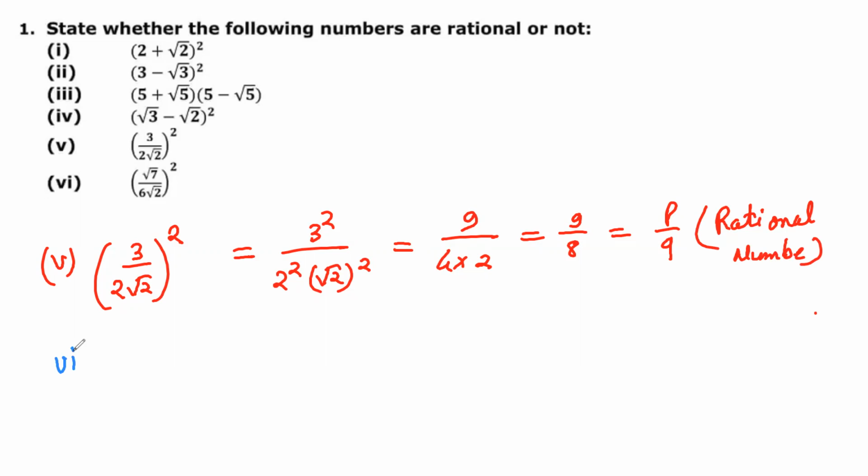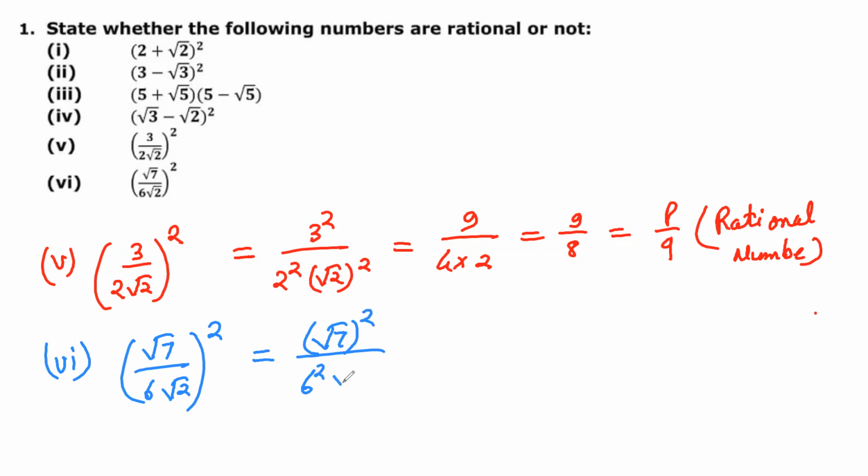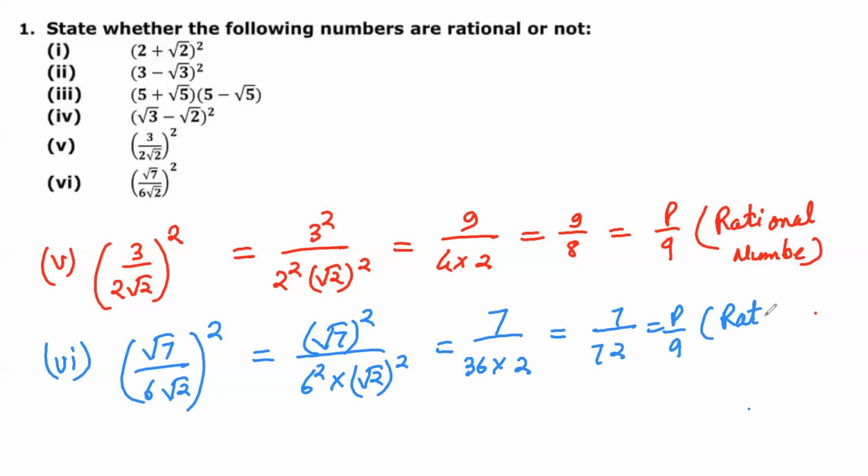Now question number 6, that is under root 7 upon 6 under root 2, whole square. So this is under root 7 square divided by 6 square into under root 2 square. Under root 7 square is 7, 6 square is 36 into 2, that is 7 upon 72. Again I can write it in p upon q form, so this is a rational number. Very good, Padmanabh, you have given the correct answer.